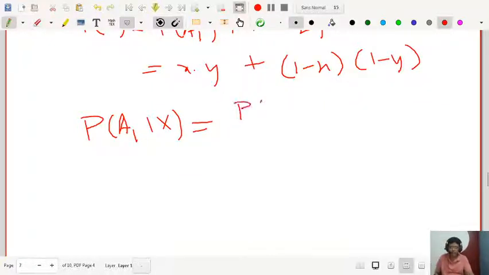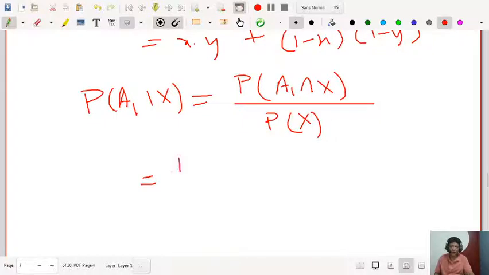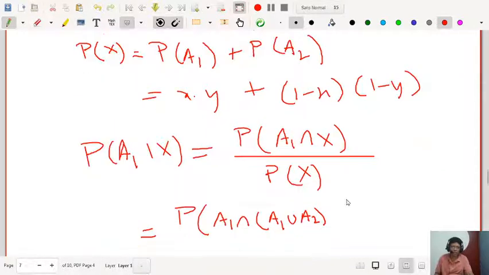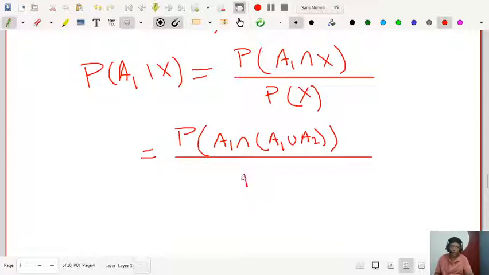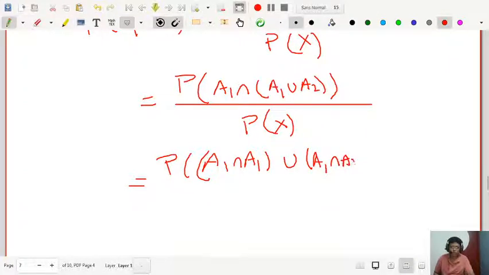This can be written as the probability of A1 intersection X, using conditional probability, divided by the probability of X. Now X is A1 union A2, as we have already explained. So this is the probability of A1 intersection (A1 union A2) divided by the probability of X. You can apply the set laws, the distribution laws: (A1 intersection A1) union (A1 intersection A2), divided by the probability of X.